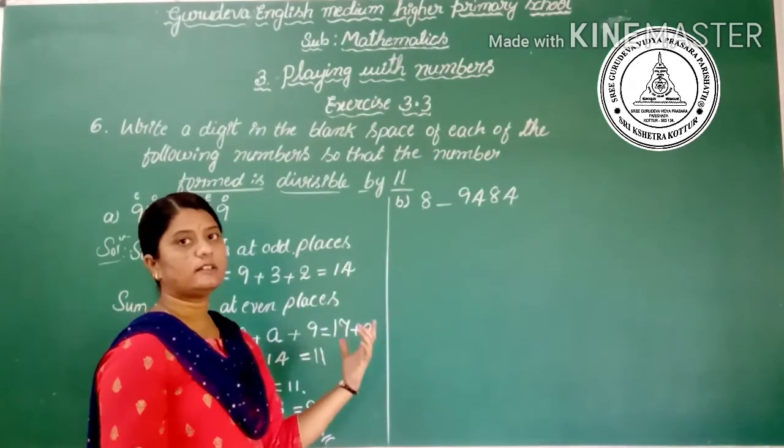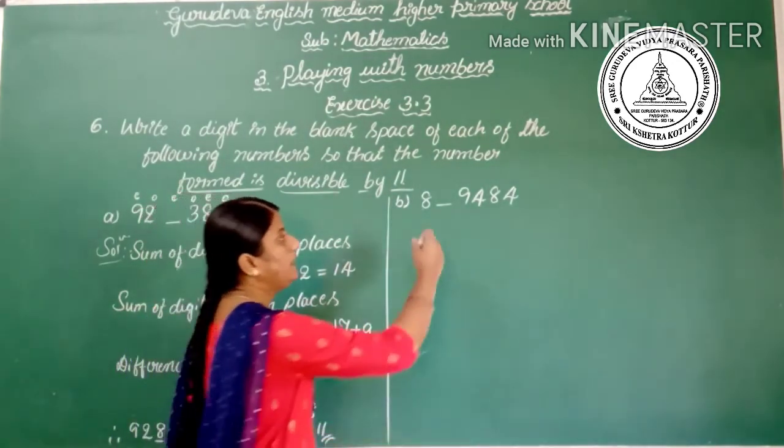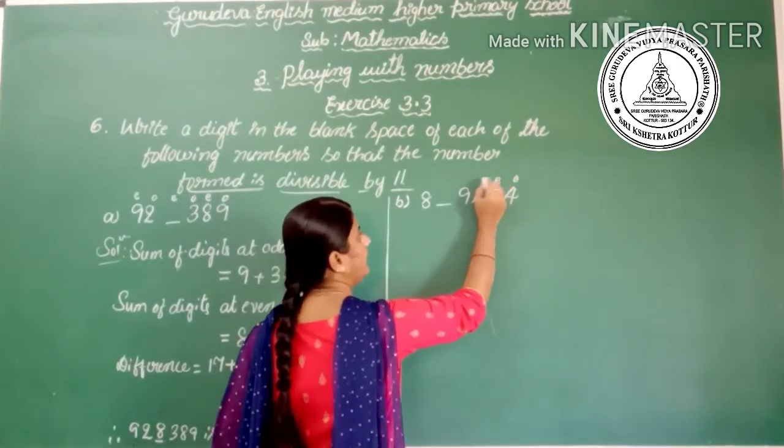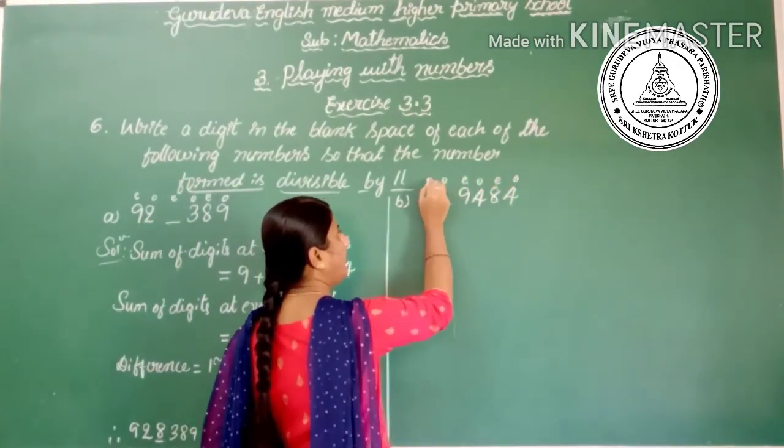Write the odd places and even places here: odd, even, odd, even, odd, and even.